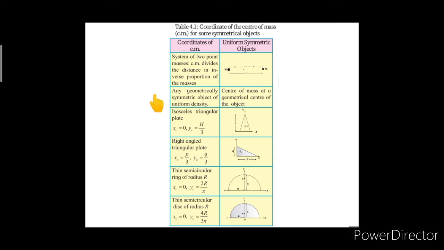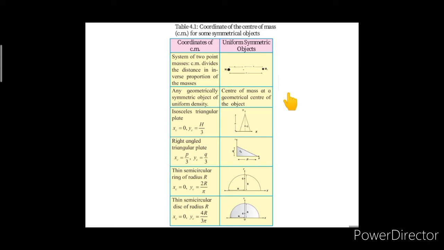Now, if you are considering any geometrically symmetric object of uniform density, then the center of mass is at the geometrical center of the object. For example, for the disk, the center of mass would be at the center of the disk. For the ring also, the center of mass is situated at its center.